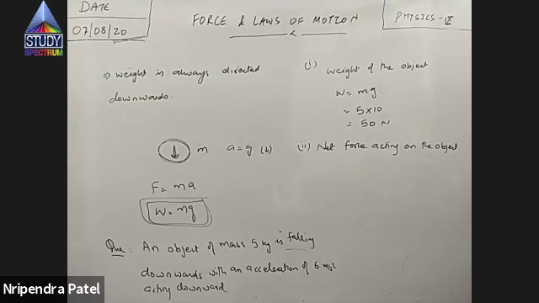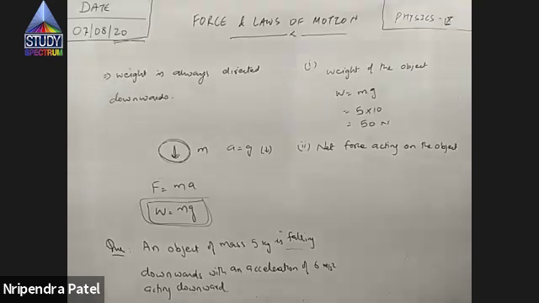Is it clear? Yes, sir. Weight is weight. Weight is mg. You cannot change it. Earth is attracting it towards its center with the force of mg, that is mass into acceleration due to gravity. So it will remain 50 only. Right? So the weight of the object is 50 Newton.